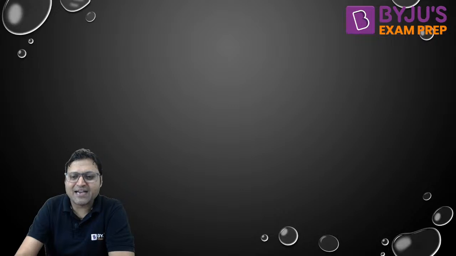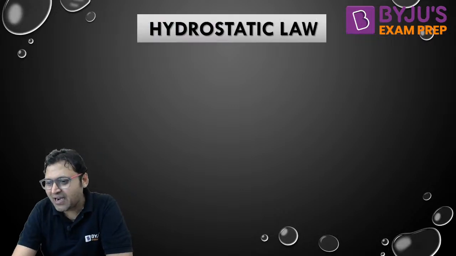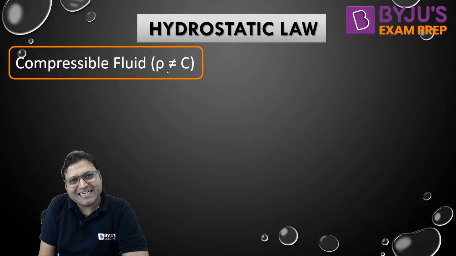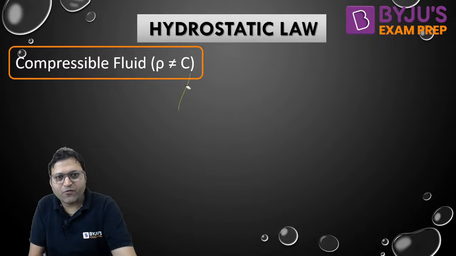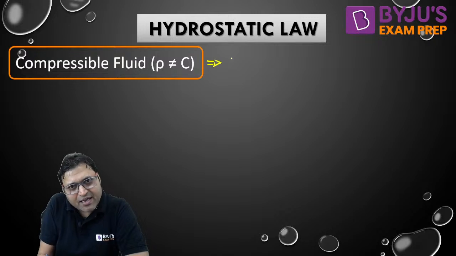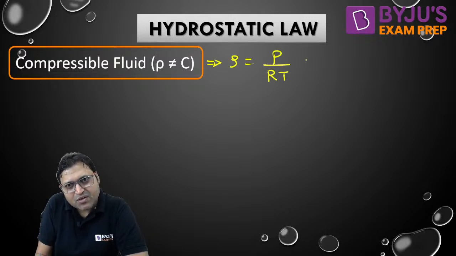To understand that, let us talk about the compressible fluid. Compressible fluid means density is not constant. For a compressible fluid, rho is equal to P by RT, the ideal gas equation.